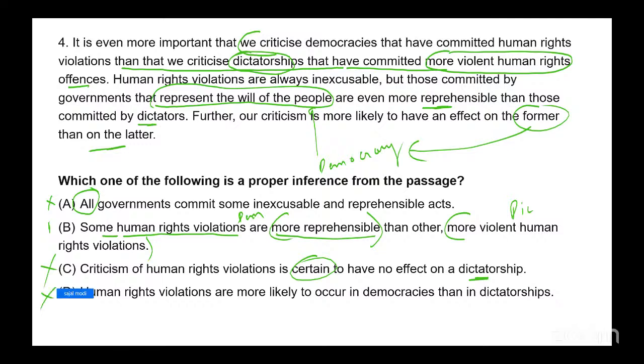Where they are more likely to happen, we don't know. But if they are happening in a democracy, they should be criticized more. It is more important to criticize them than to criticize violations happening in a dictatorship. So B is the only statement that gets inferred from the passage. Everything else is either new information or exaggeration.